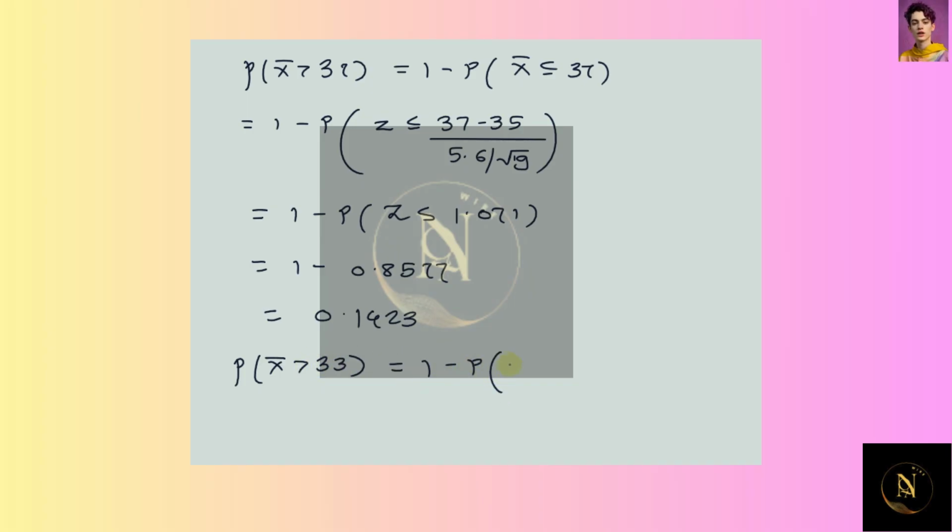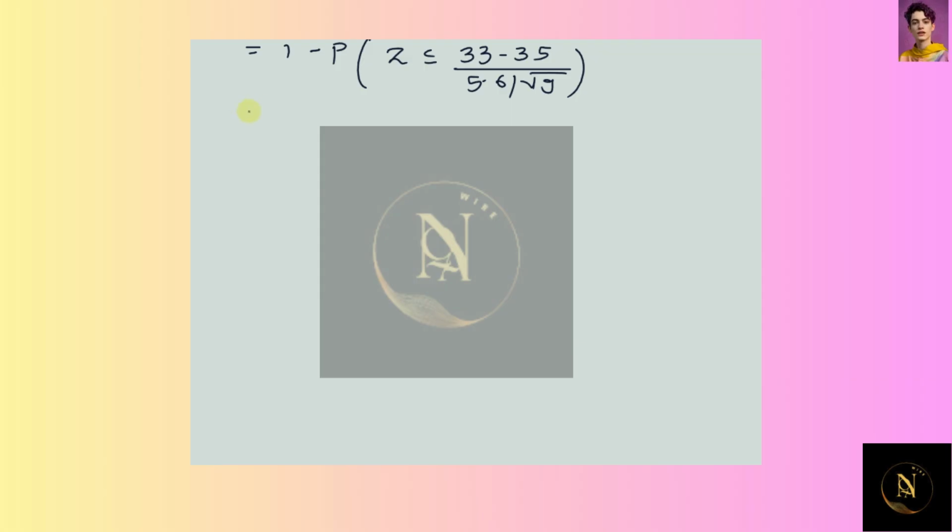Now next, sample mean greater than 33, that is probability of x bar greater than 33 equal to 1 minus probability that x bar less than or equal to 33 equal to 1 minus probability that z less than or equal to 33 minus 35 divided by 5.6 upon square root of 9 equal to 1 minus probability that z less than or equal to minus 1.07 equal to 1 minus 0.1586